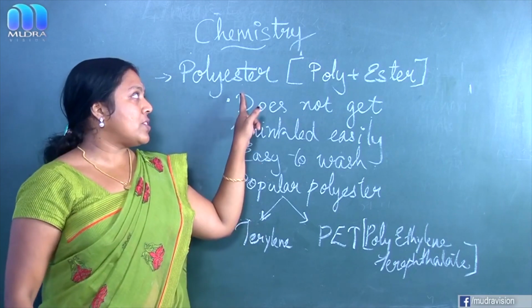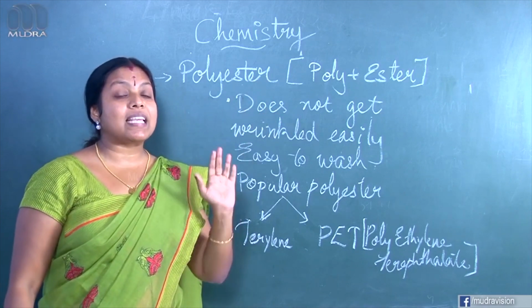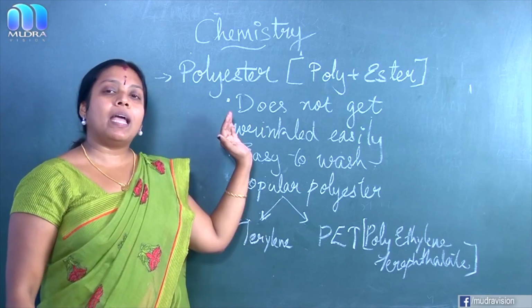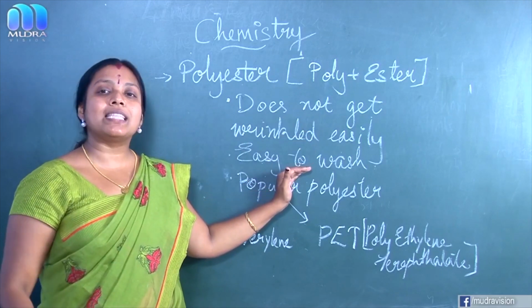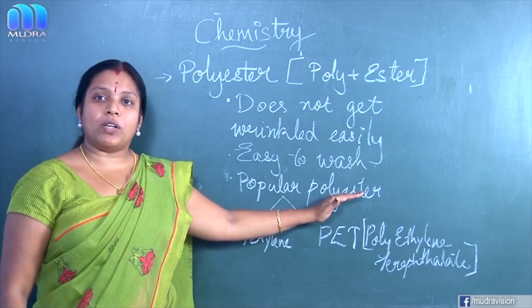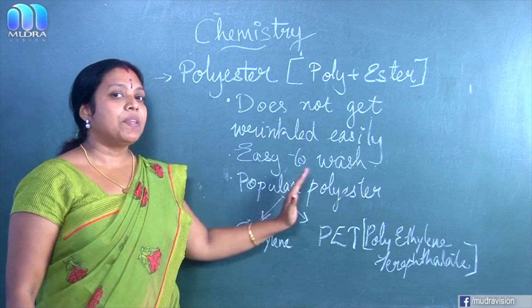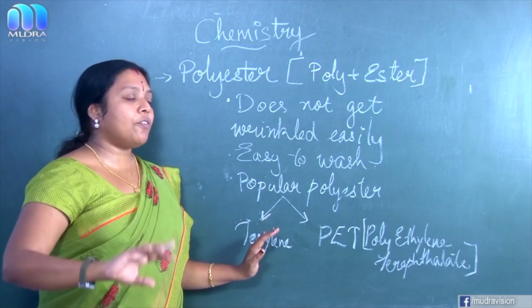Once more, polyester is the third type of synthetic fiber, poly plus ester. About the characteristics, it does not get wrinkled easily, it is very easy to wash. Then the popular types of polyester fibers: so many are there, but among those, two are very famous.